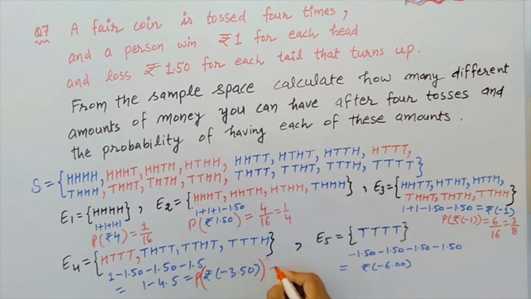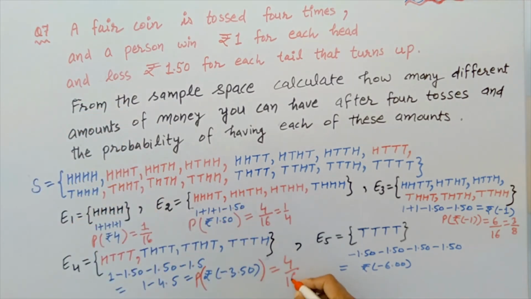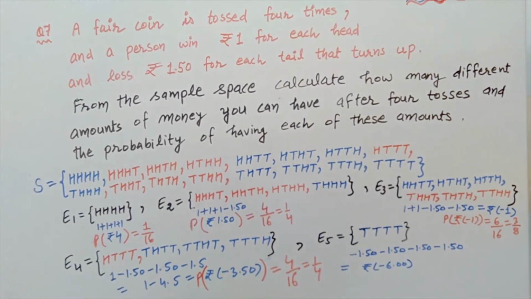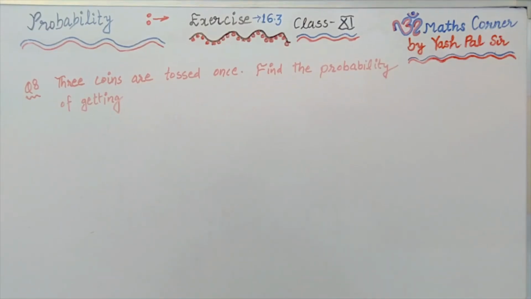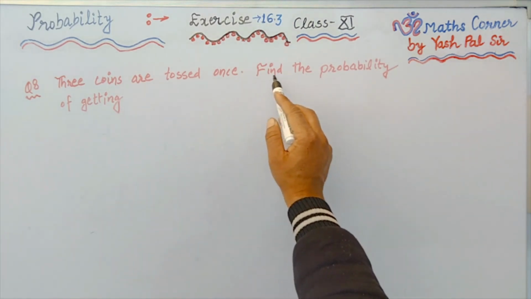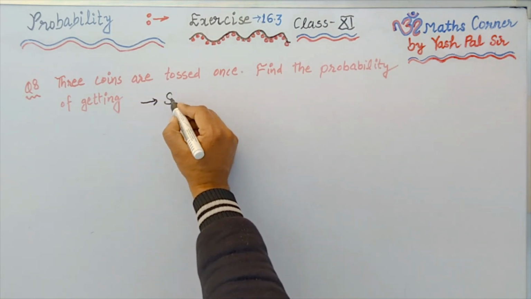Next, in case of event E4, the loss of 3.50. So what is the probability that this loss occurs? Now here how many events are there? 1, 2, 3, 4 events are there out of total events in sample space 16. That is, 1 upon 4 is the required probability in this case. Now lastly, what is the probability that there is a loss of rupees 6? That occurs only once, so the required probability is 1 upon 16. So this is the required answer to this question.